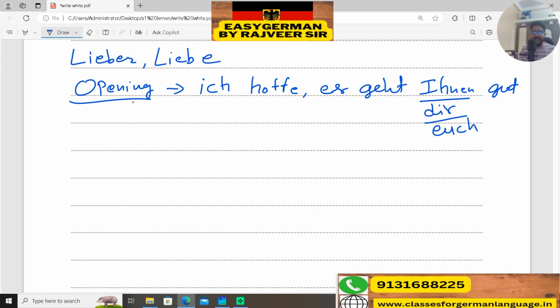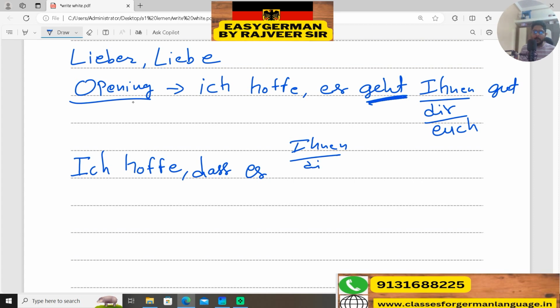Okay, so you can start like this, or you can start in the same manner but use the connector dass. So: Ich hoffe, dass es Ihnen, dir, euch gut geht. Always remember, whenever you are using connectors, the conjugated verb goes at the end. Otherwise other things will be exactly the same: Ihnen for formal, dir for informal, and euch for plural.